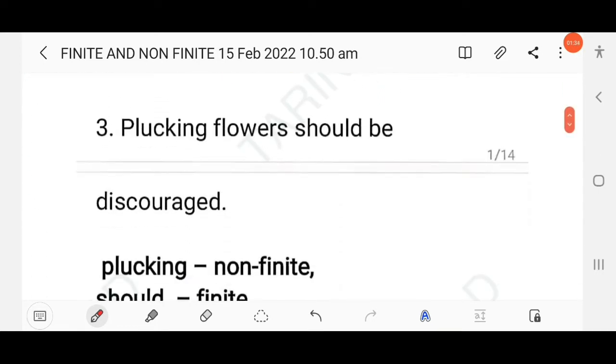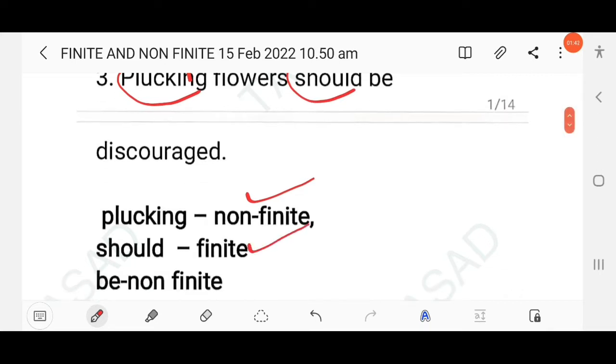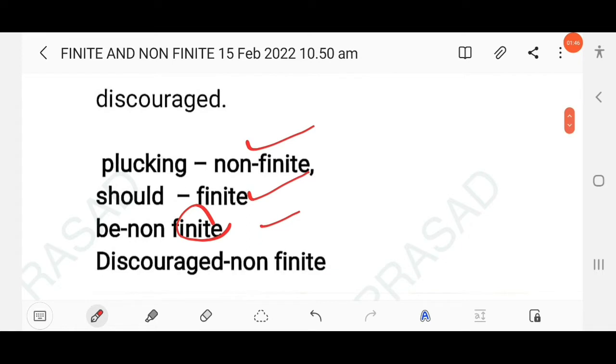Then next question: plucking flowers should be discouraged. Here "plucking" is a non-finite verb. Then next, "should" is a finite verb, and "be" is a non-finite verb. And again there is "discouraged", a past participle, which is also a non-finite verb, right?